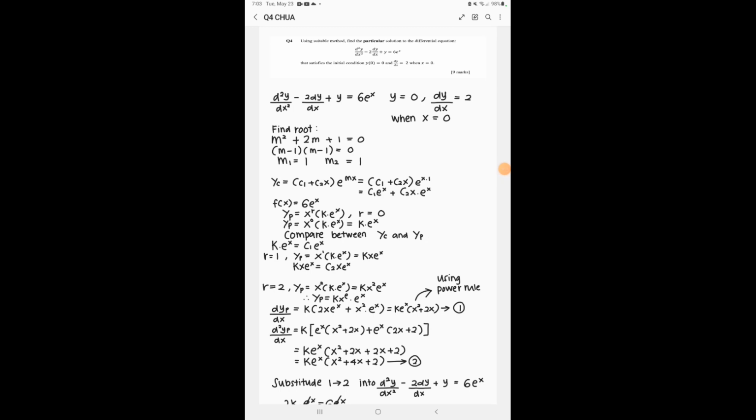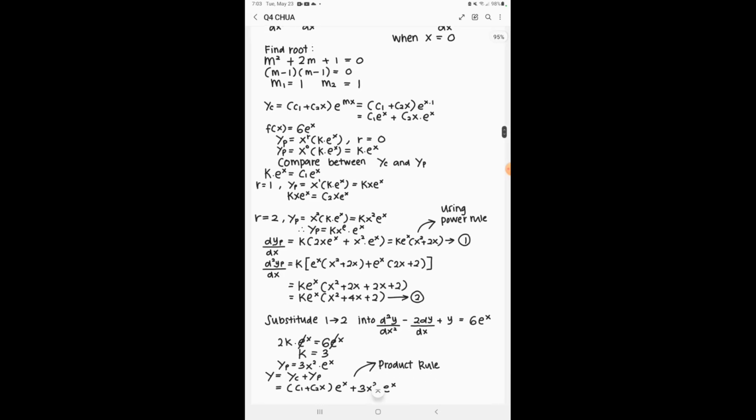Okay, I will explain how I get the answer for question 4. First of all, when we get the question, we have to find the root of this question. For this equation, we have the same root, which is 1. First root is 1 and second root is also 1. So we have to use a generic equation, which is for the same root. Then we got here c1 plus c2x multiplied by e power of x.